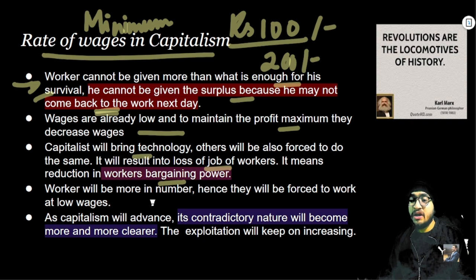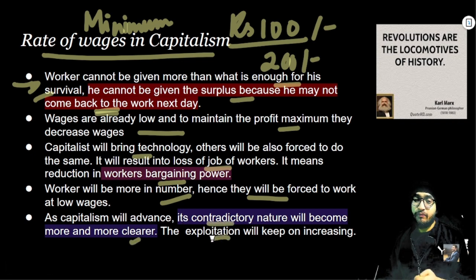Simple logic, right? Workers will be more in number, hence they will be forced to work at low wages, and if they lose the bargaining power, the capitalist class will end up having more bargaining power. Hence they will start regulating the wages according to their own will. So as capitalism advances, its contradictory nature will become more and more clear. The exploitation will keep on increasing.